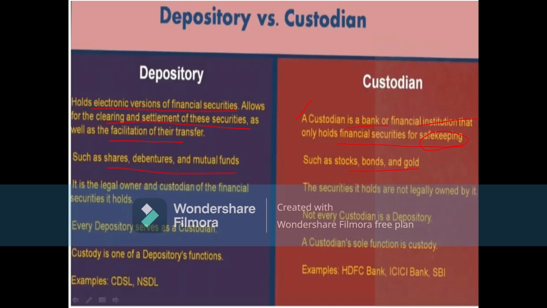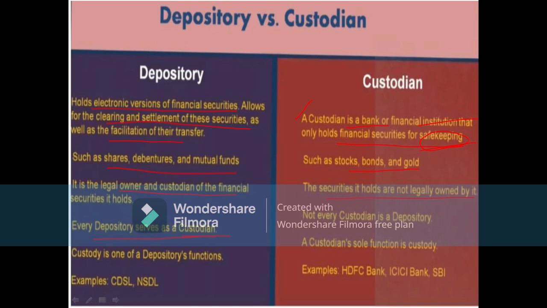A depository is the legal owner and custodian of the financial securities, whereas a custodian holds securities that are not legally owned by it. We know the depository is the registered owner and the investor is the beneficial owner, but it is not so in the custodian's case. Every depository serves as a custodian, since custodian is nothing but safekeeping, so it not only transfers but also acts as custodian.